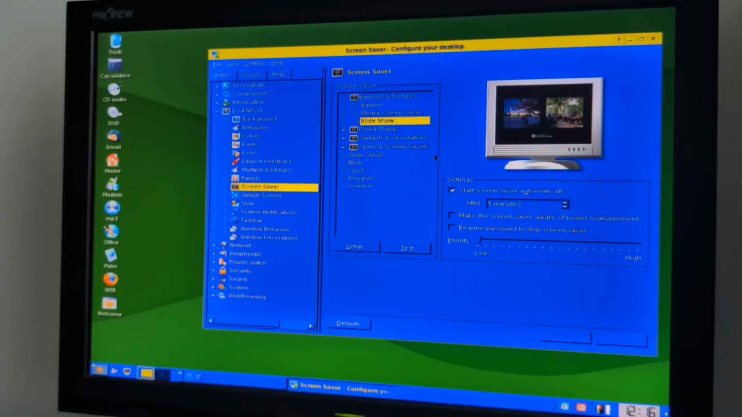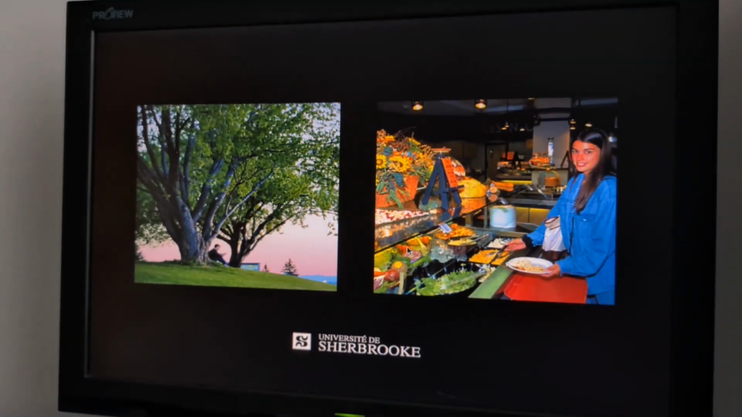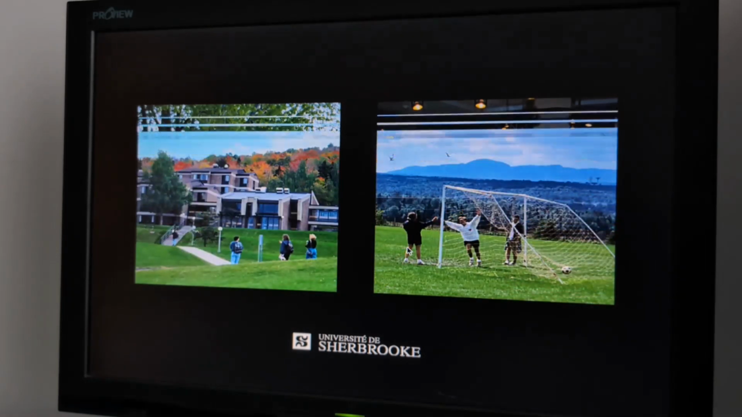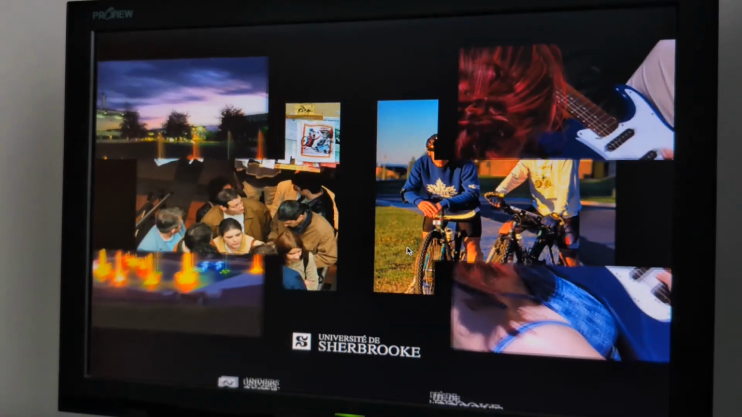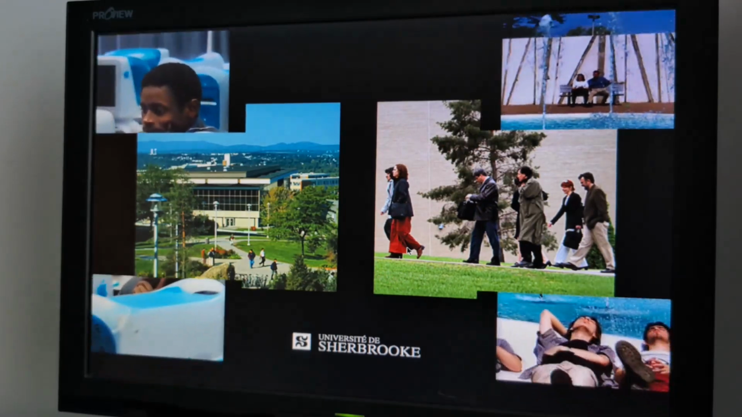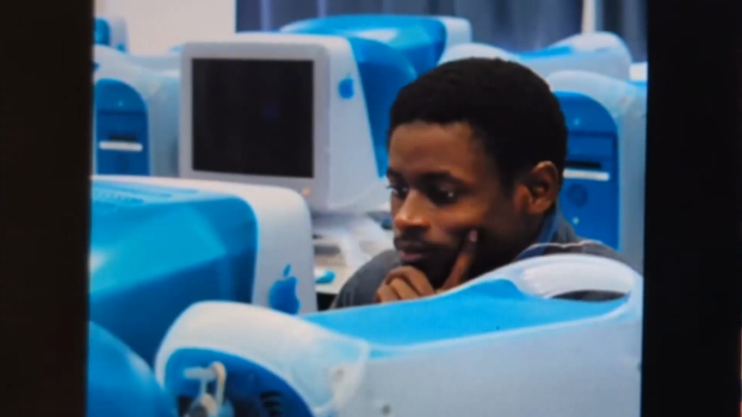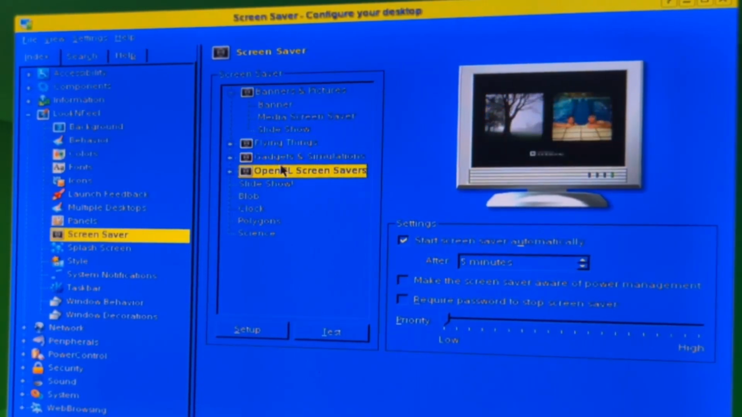Screensaver. And the default one is a slideshow of a bunch of pictures from the university. So we got pics of the campus, as you can see here. It hasn't changed a lot. An electric guitar. I really like those pictures, by the way. Power Mac. Very cool. Anyway, there are other screensavers. Not all of them work. For example, these 3 ones don't work at all.